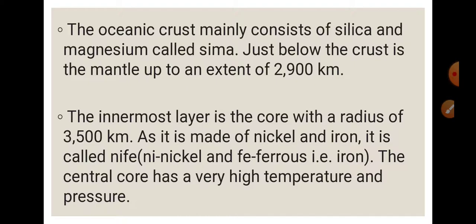Then next is core. The innermost layer is the core with a radius of 3500 km. As it is made up of nickel and iron, it is called Nife. That is Ni for nickel and Fe for ferrous. Do you know what is ferrous? It is the scientific name for iron. Then Ni and Fe. The center core has a very high temperature and pressure.